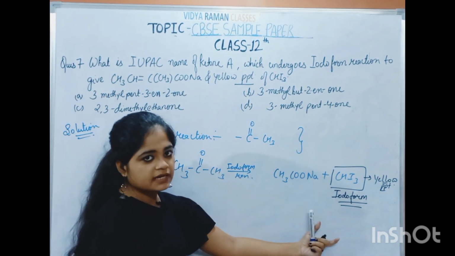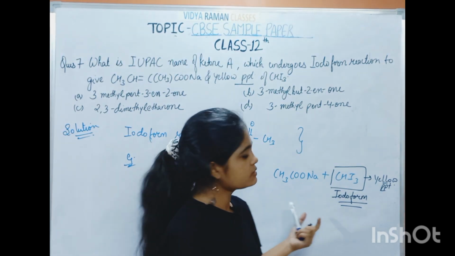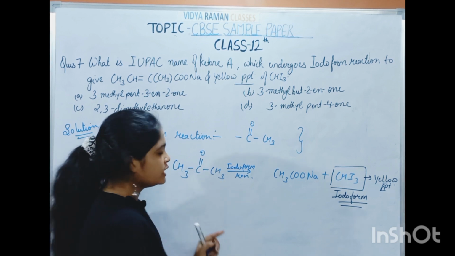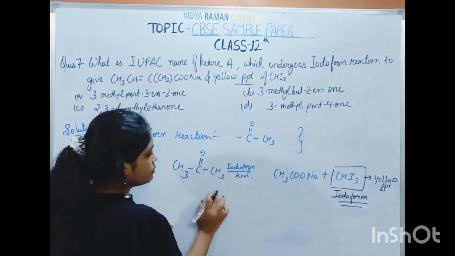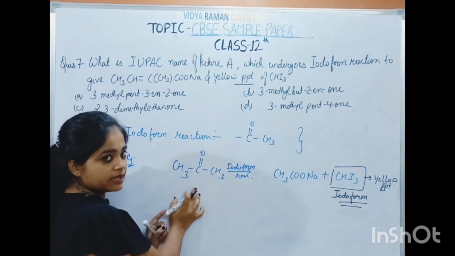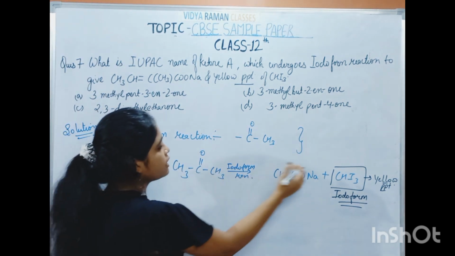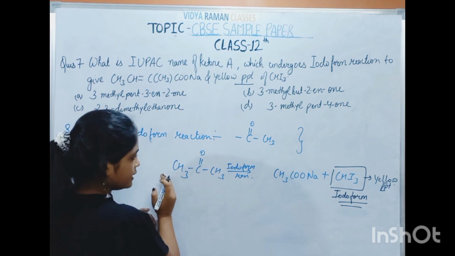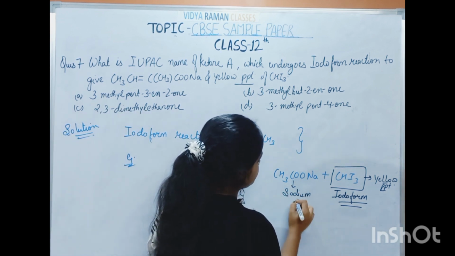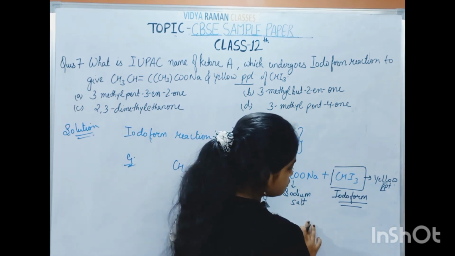If it appears, it means there was a ketone, so it is also used as a distinguishing test. Whatever compound you are given, take out one carbon atom to form CHI3. The remaining carbons form the sodium salt. In this example there are 3 carbons: one is used in forming iodoform, and the other 2 form the sodium salt.